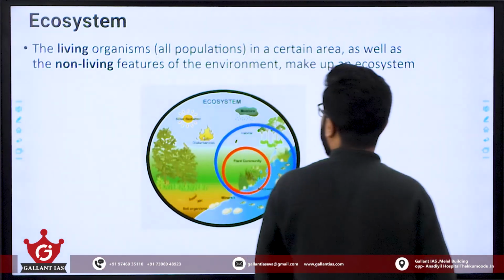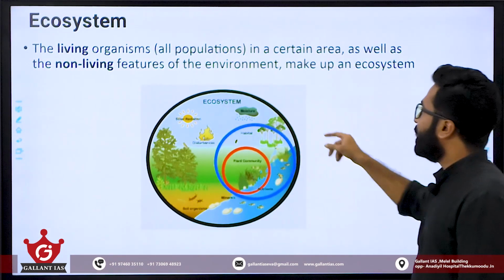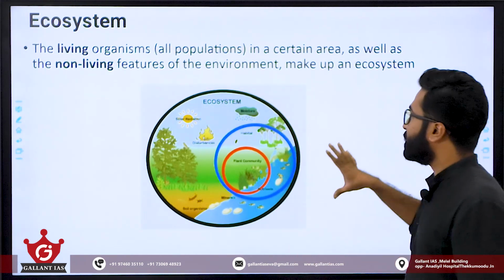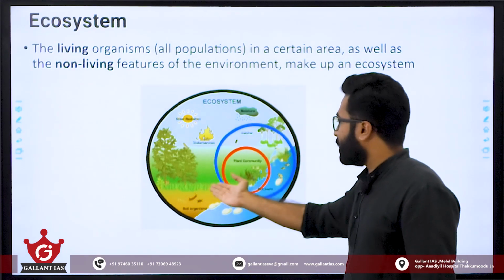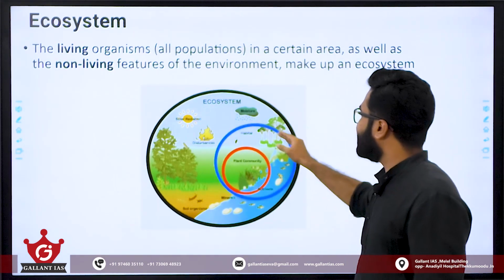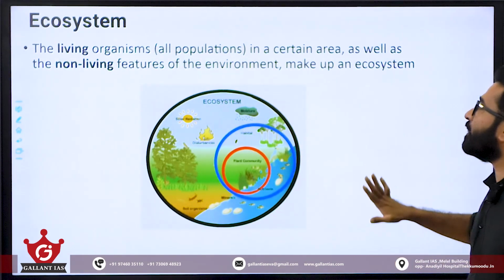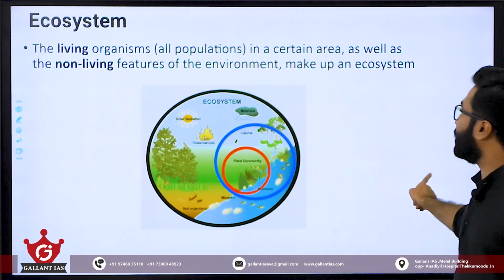So the ecosystem: the living organisms, I mean all the populations, plus the non-living features of the environment, is known as an ecosystem. If we want to name the components of this ecosystem, we have to include the sunlight, moisture, trees, habitat, insects, plants, animals, water, everything. The entire living and non-living features in a particular system of life is known as an ecosystem.